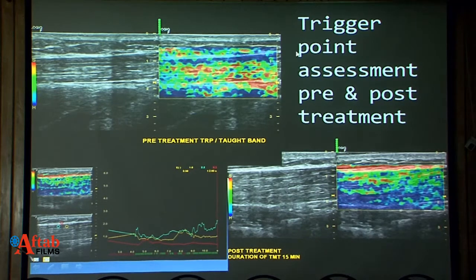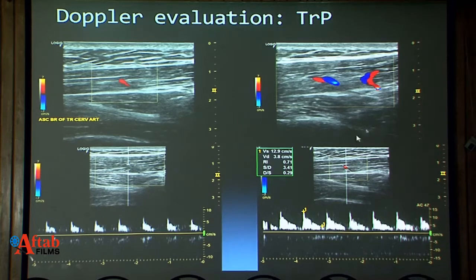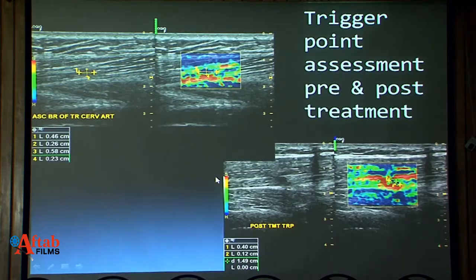This is again the trapezius muscle, and we can see this is a hard area, as seen on the color scale. And post-treatment, we can see those areas have changed to green and red. So there is an improvement post-treatment. So ultrasound elastography is a useful tool to assess the response to the treatment. Again, another parameter, increased color flow here. And there is a trigger point at this area around a vessel. Size is absolutely reduced here, much better seen on elastography than on the grayscale.